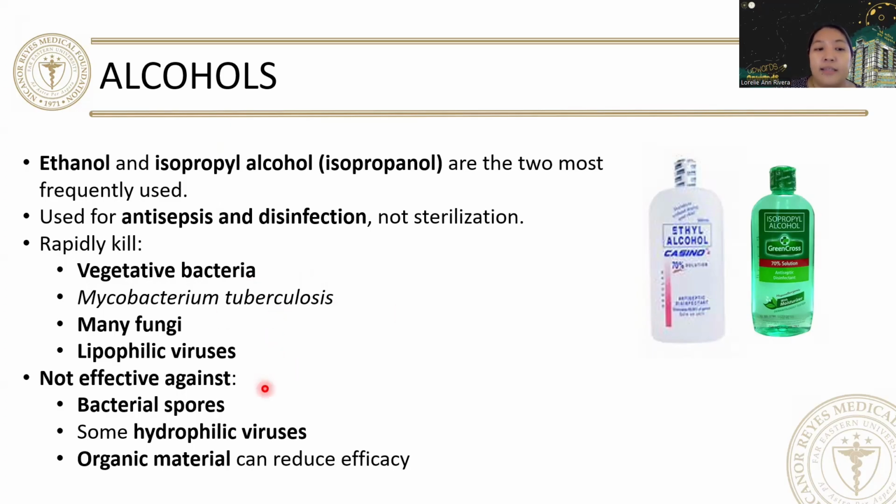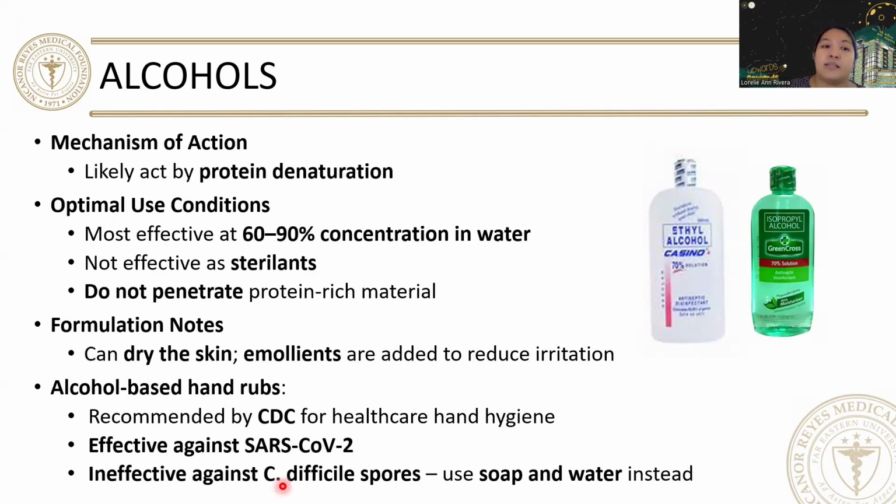And again, it is not effective against spores, hydrophilic viruses, and organic materials. The mechanism of alcohol is mainly protein denaturation. It is most effective at 60 to 90% concentration in water.